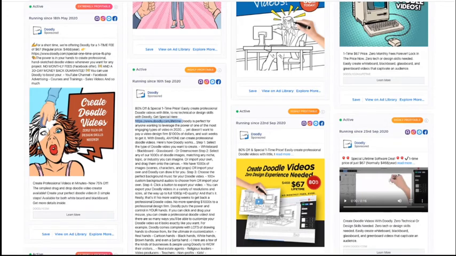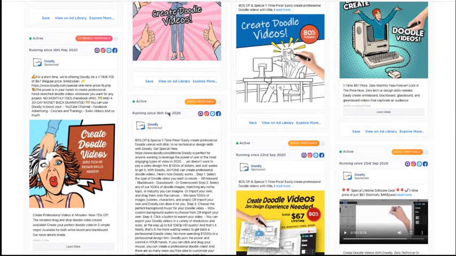I can also see that this ad's been running since May, so this is an extremely profitable ad, and this one's a newer ad which has been running since the 16th of September, which means that the older ad is still really profitable, and the newer ad, it's still gathering data, it's gathering information, but if it's running for another month, maybe I start to use that for inspiration and creating other ad campaigns for myself as well.